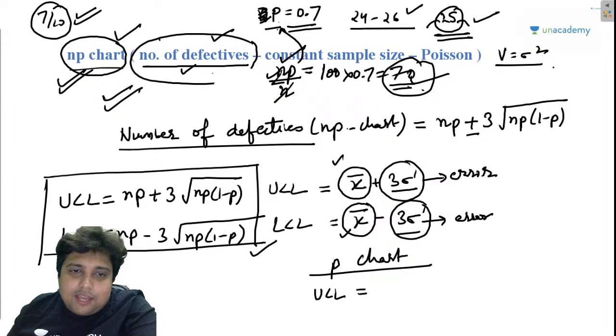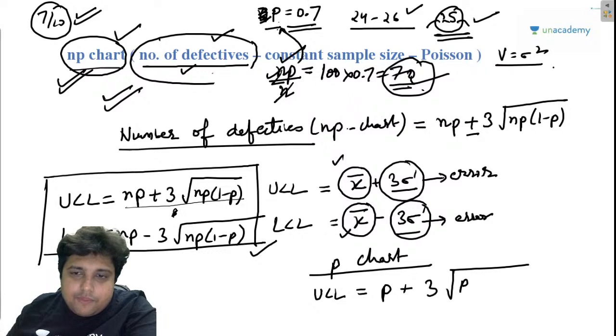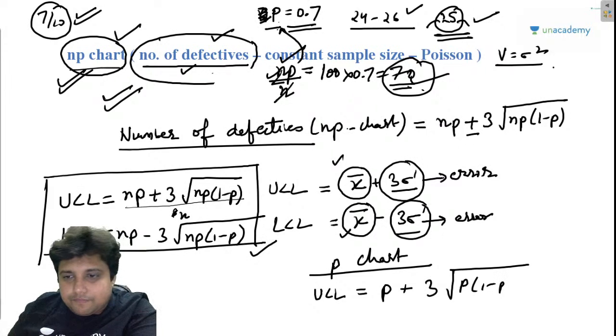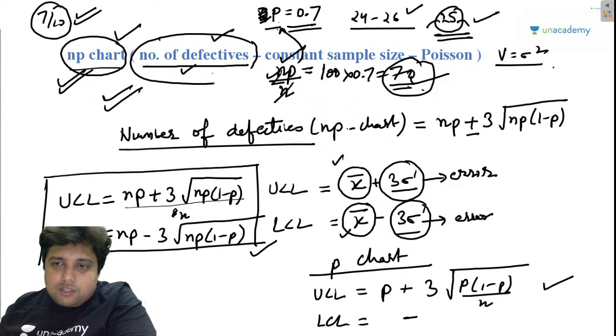So dividing this entire zone by N, I will get P plus 3 root over NP by N. Sorry, this is NP by N. So P(1 minus P) upon N. Okay, na? So this is the relation for P chart for the upper control limit, and for the lower control limit there will be minus sign here and nothing else. I hope you got this.